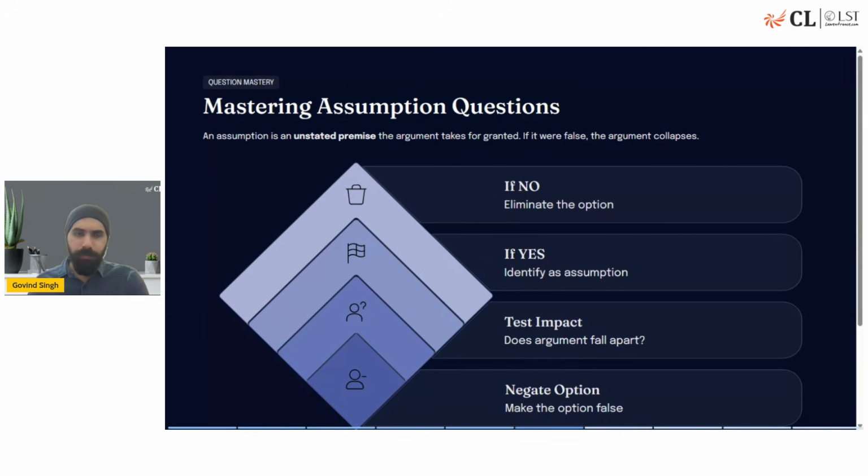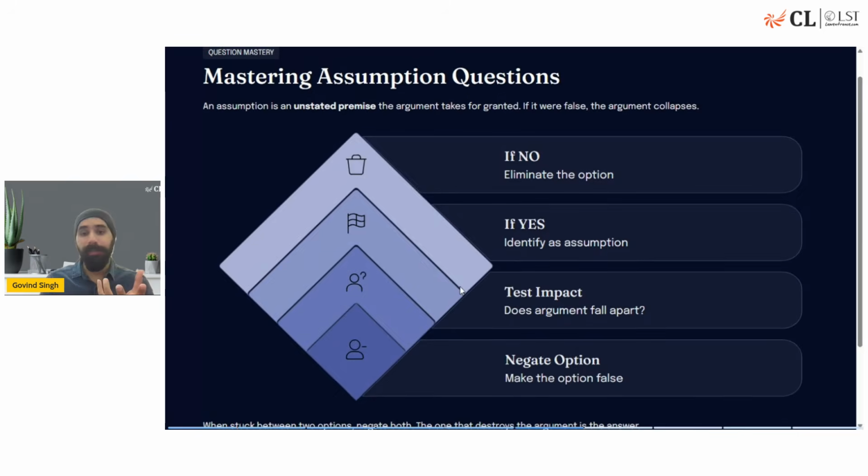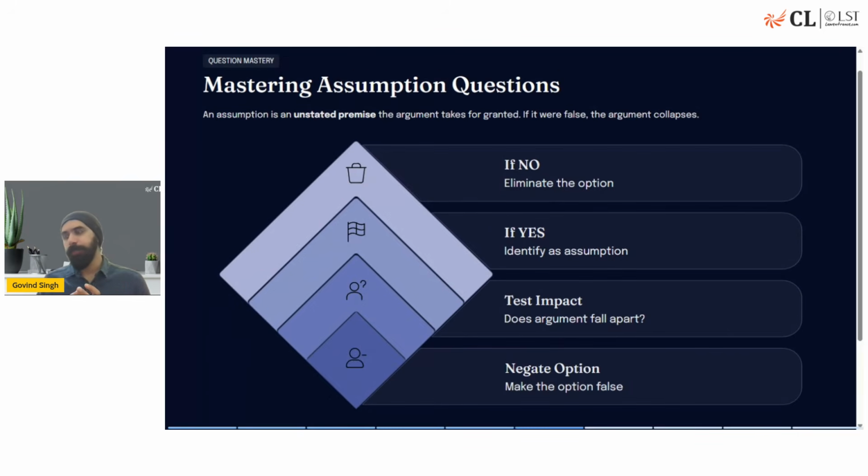Talking of assumptions, as we are aware, an assumption is an unstated premise. It's hidden, it's implied, but it forms the foundation of the question. So the simple test in assumptions is negating the particular option. I've already explained the negation test through various videos, which you can find on the channel. I've explained most of the critical reasoning topics.